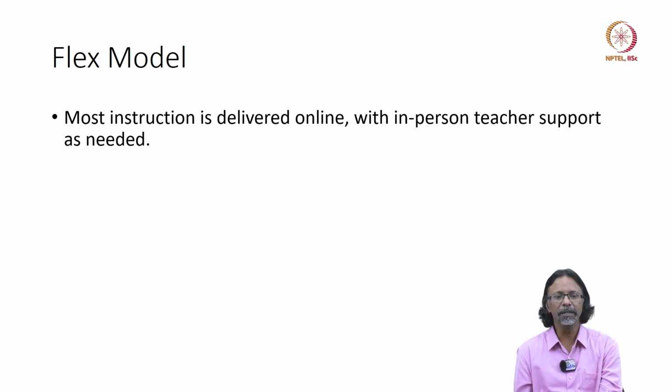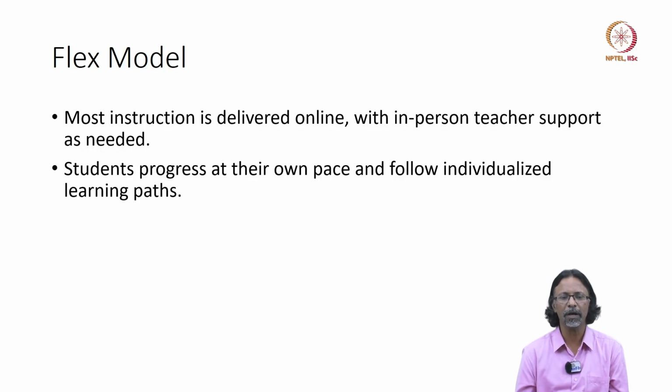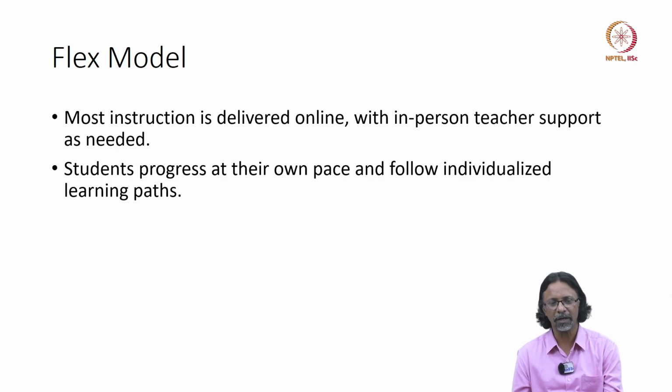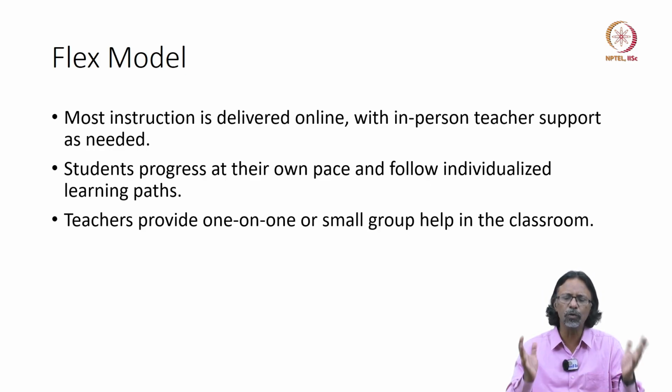In the flex model, the students progress at their own pace and follow their individualized learning paths, but the instructors are available for one-on-one or small group help in the classroom.